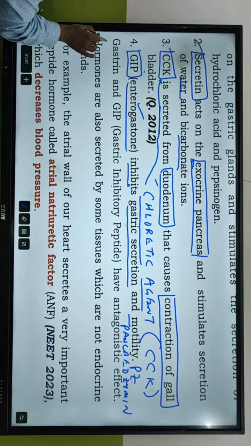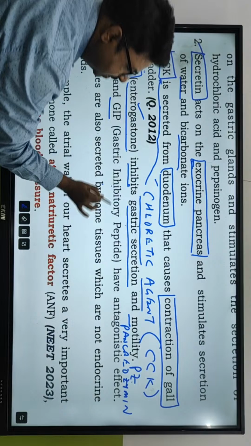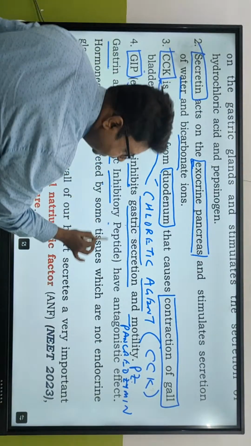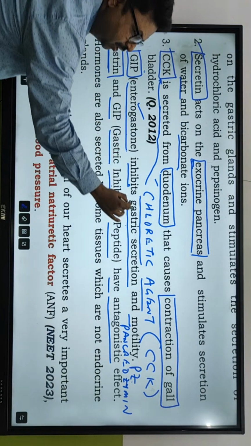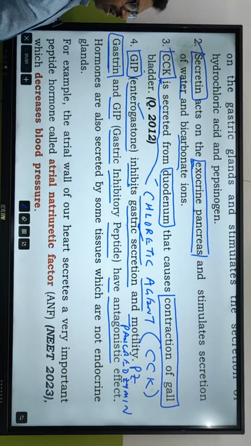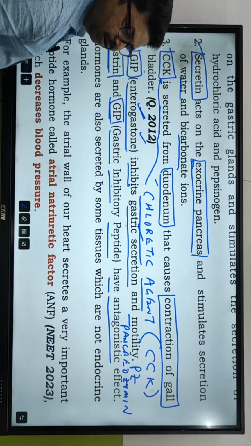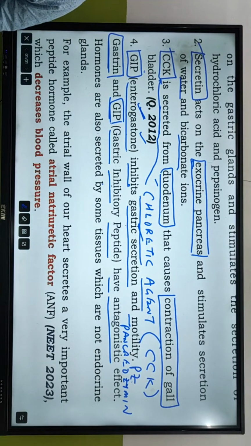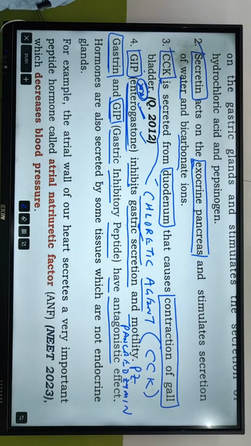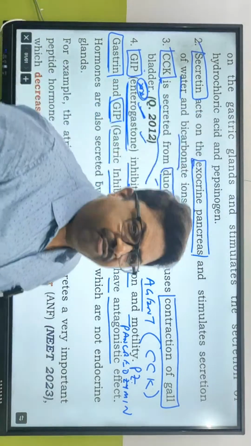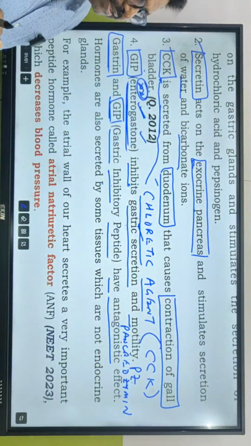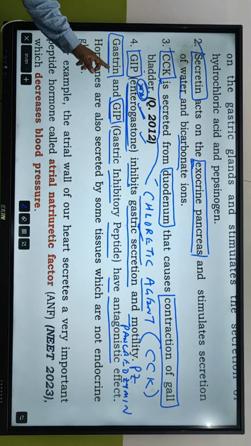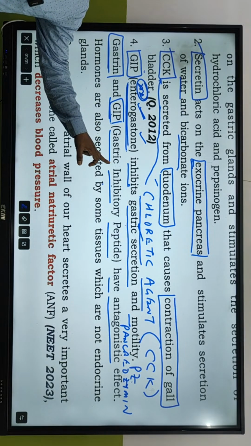Got the idea? Now, gastrin and GIP, that is gastric inhibitory peptide, have antagonistic effect, opposite effect. Because gastrin is going to stimulate the activity of gastric secretion, and what will GIP do? GIP is going to inhibit, that is enterogastrone. Enterogastrone, and this is very, very important. Make a star mark on enterogastrone. Enterogastrone has inhibitory effects on what? Gastric secretions and motility. Is this clear? So it has the opposite work of gastrin, it is an antagonistic hormone.